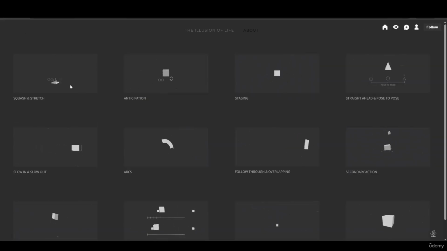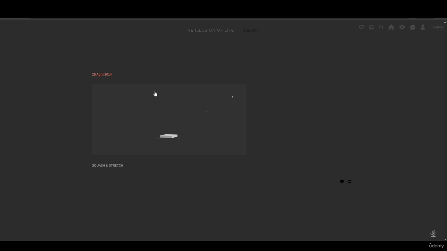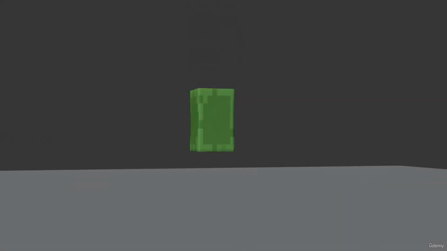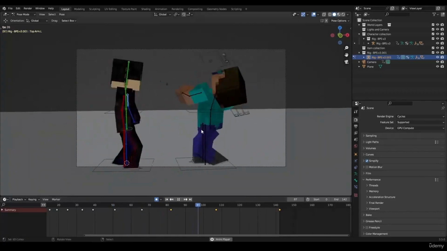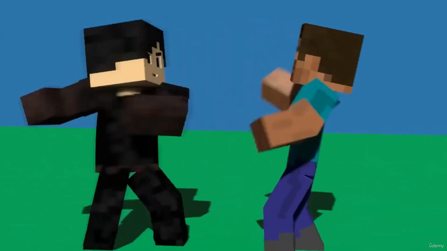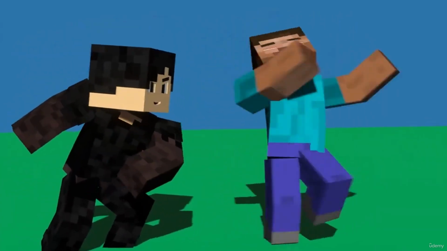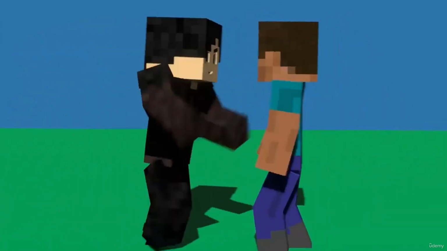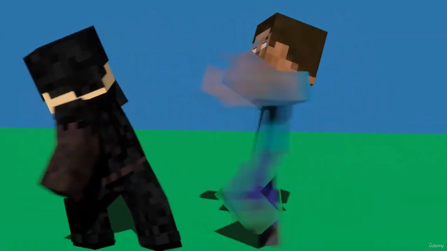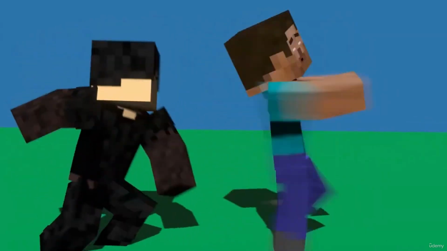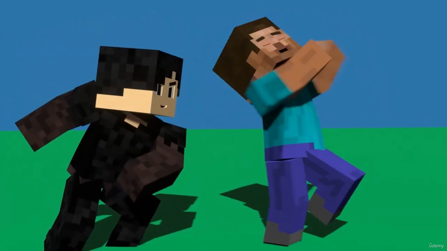So the 12 principles of animation are squash and stretch, which means squashing and stretching an object or a character slightly to give an illusion of depth, illusion of flexibility, illusion of weight. Then we have anticipation, which means that we show an audience a character is going to do something. Instead of punching right away, the character is going to go back, wind up, and show that he's about to punch, and then he's going to punch. That's called anticipation. That's a very cool way to let the audience know what your character is going to do.